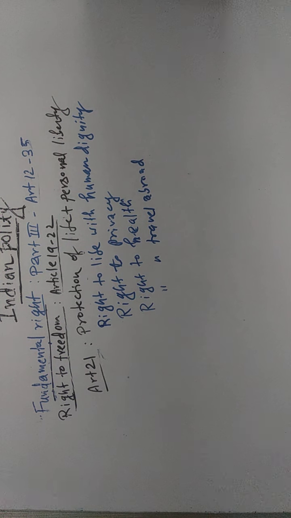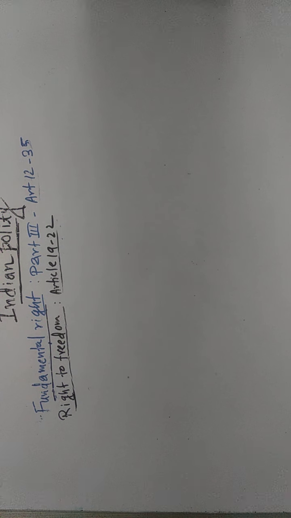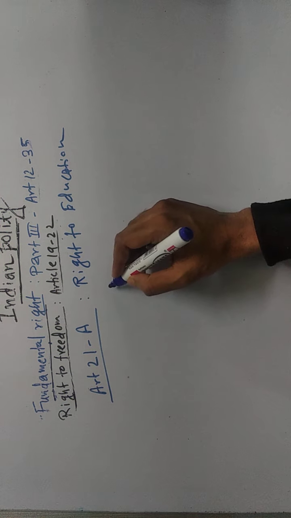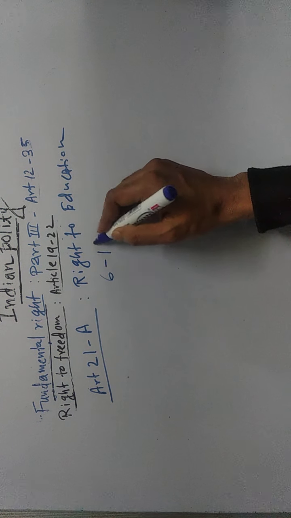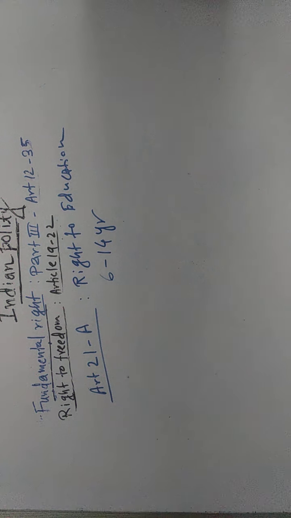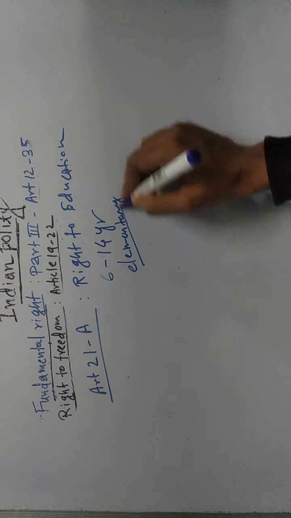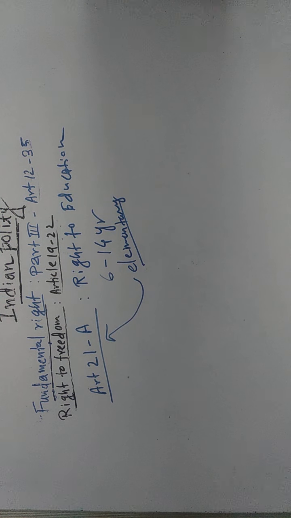Now we'll read Article 21A. Article 21 capital A talks about right to education. That means it is saying that the state shall provide free and compulsory education to all the children who are in the age group of 6 to 14. And you have to understand, only elementary education is a fundamental right under Article 21A, and not the higher education, not the higher professional education.